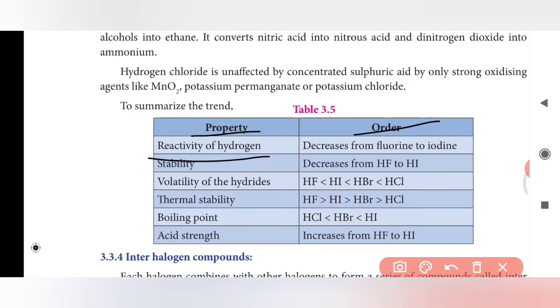Volatility is how easily the acid can be converted into a gaseous state. It increases from HF to HI, like HF, HI, HBr, and HCl. Thermal stability also decreases from HF to HI. Boiling point also increases from HCl to HBr and HI, and acid strength increases from HF to HI.